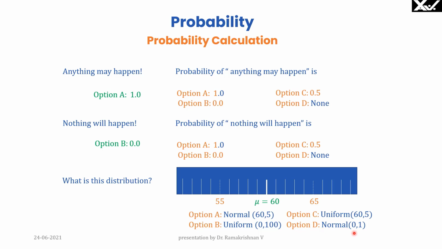And option D, normal distribution, 0, 1. It is not standard normal distribution. Therefore, option B is correct. Uniform distribution, 0 to 100 is going on. And the probability of each happening is 1 by 100.